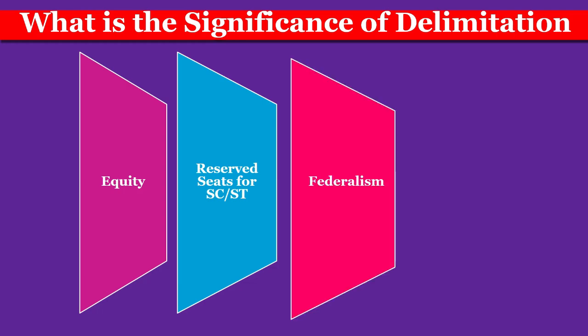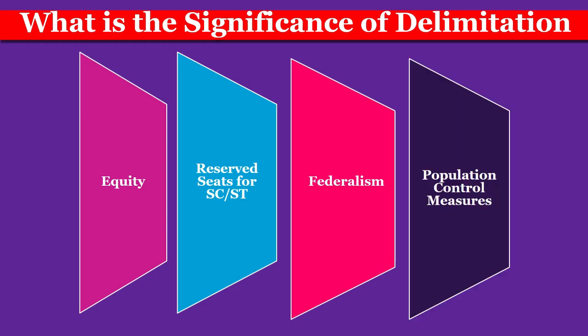And also there is federalism. Delimitation impacts the federal principle by influencing the distribution of political power among the states. So it is essential to strike a balance between population-based representation and population control measures. Historically, the freezing of seats based on the 1971 census aimed to incentivize population control measures. The impending delimitation exercise raises questions about the effectiveness and implications of the policy. So there are many concerns regarding this.